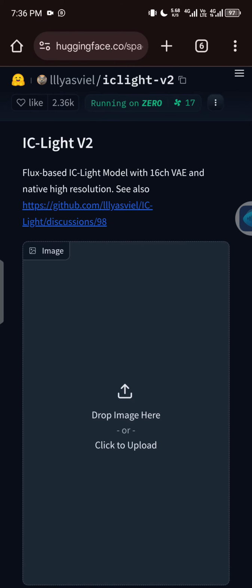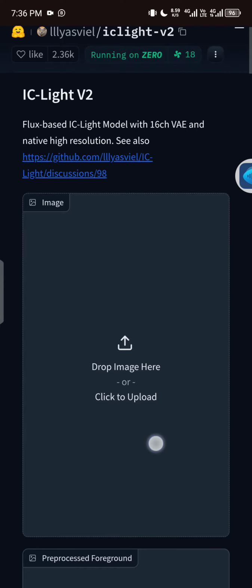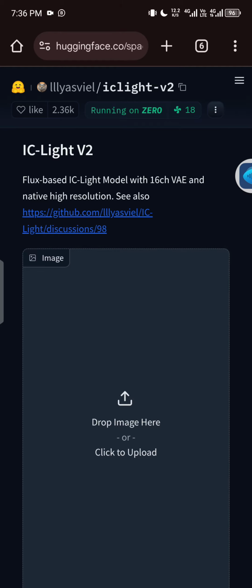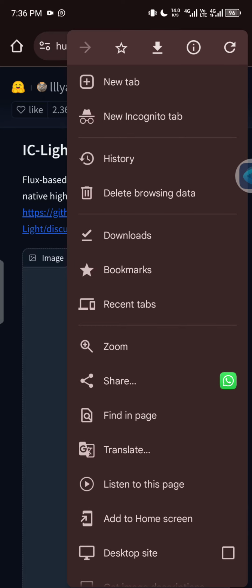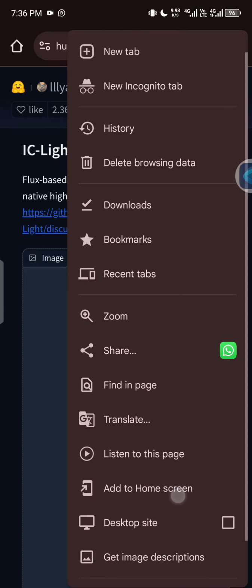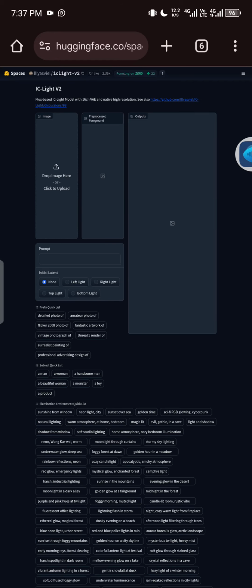Make sure you use desktop mode for best result. If you don't know where to see desktop mode, enter your Chrome browser and click on the three dots. You will see where they write desktop site. Click on it. After you click, you will see the interface change, so that you can see this thing very well, and that is why you need to put it in desktop mode.